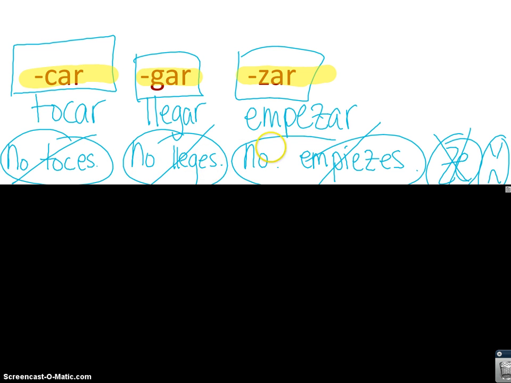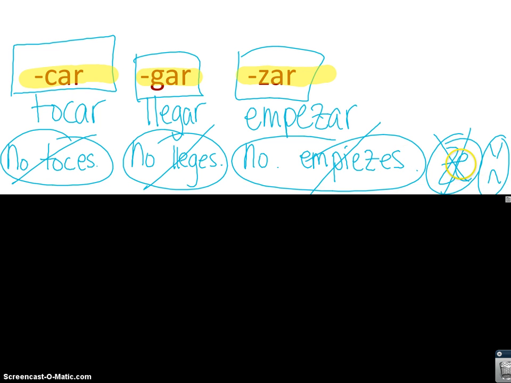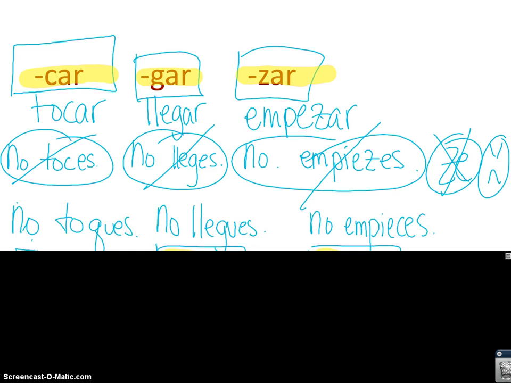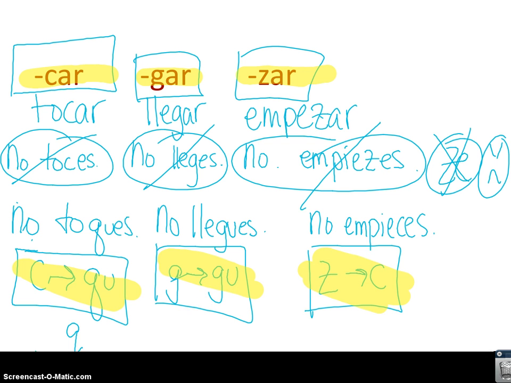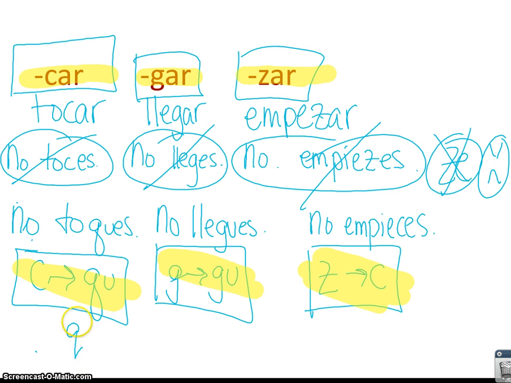We wouldn't say this because how would you pronounce this? No llegues. And we wouldn't say this because what's wrong with this? Well, in Spanish, you can't ze. That's an angry face. So how do we fix this? Well, from the preterite, you guys should know how to fix this. Here's what the correct forms would be: because car verbs change C to QU, gar verbs change G to GU, and zar verbs change Z to C to fix that. Don't forget, this is just a demonstration that your G's and Q's must have tails. So hopefully you guys made a little bit more neatly this information here.